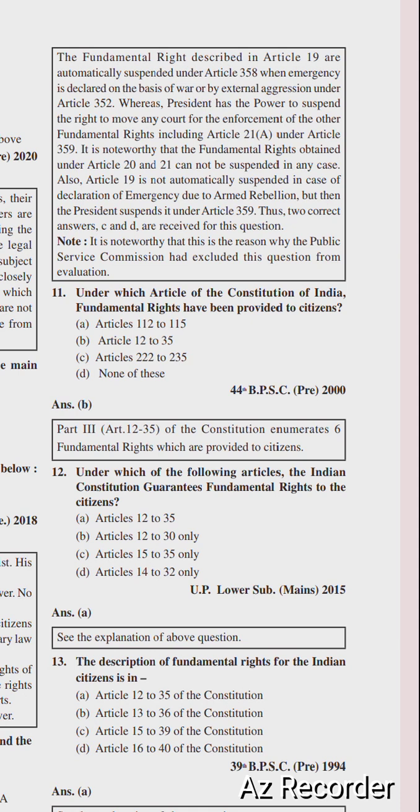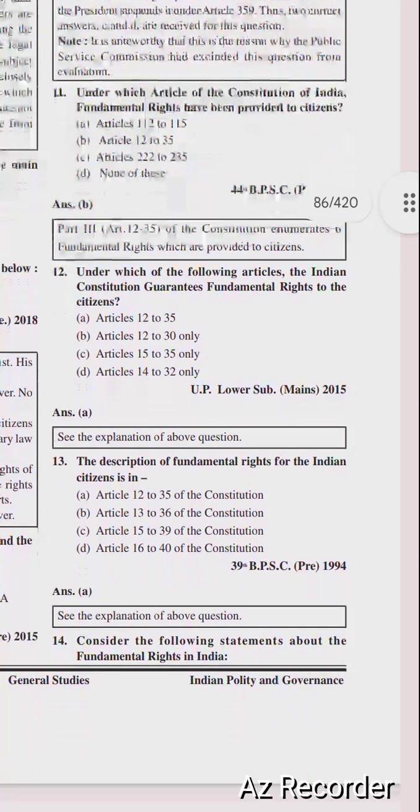Under which of the following articles the Indian Constitution guarantees fundamental rights to the citizens? A. Article 12 to Article 35. So next question is, the description of fundamental rights for the Indian citizen is in A. Article 12 to Article 35 of the Constitution.